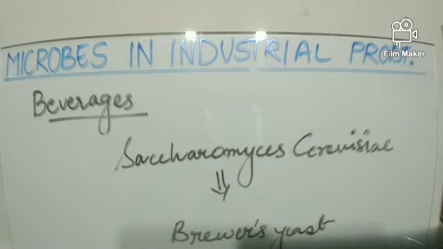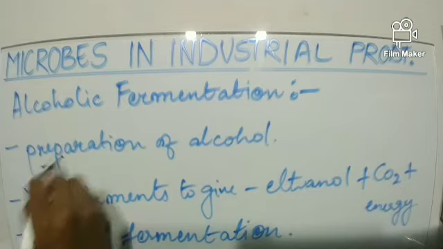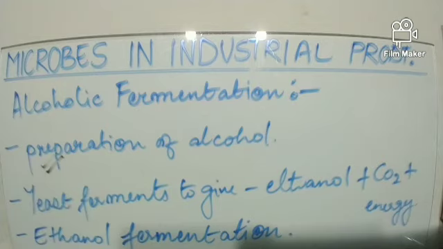We have already studied about the Saccharomyces cerevisiae, which is also known as the brewer's yeast. Now let us talk about alcoholic fermentation. What is alcoholic fermentation? Here you can see that alcohols are prepared by the process of alcohol fermentation. Next, as we have already seen, as yeast undergoes fermentation, what is the product that we get? We get ethanol, carbon dioxide and energy as the product.